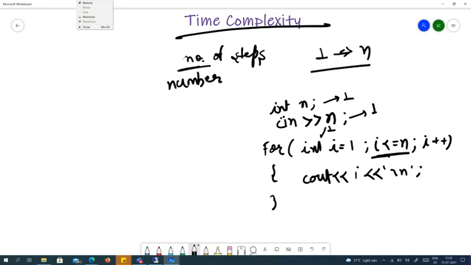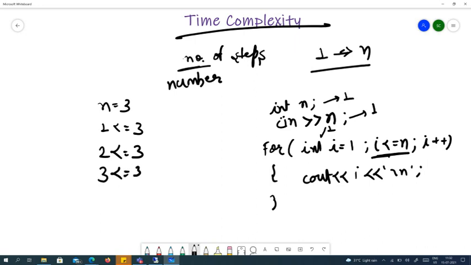We can find it out. Assume n equals 3. The first time when i equals 1, 1 is less than or equal to 3, yes. 2 is less than or equal to 3, yes. 3 is less than or equal to 3, yes. 4 is less than or equal to 3, no. So we come out of the loop. This condition runs 4 times, which is n plus 1 times.